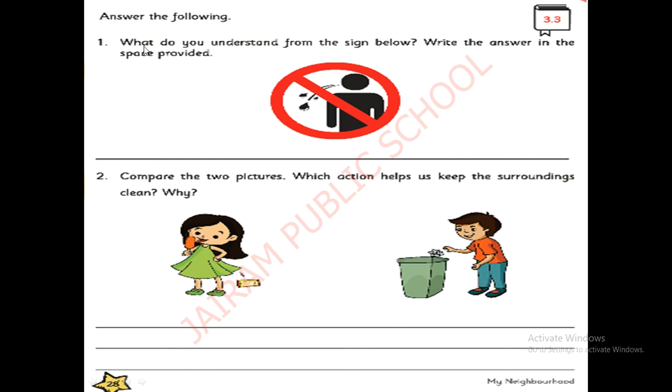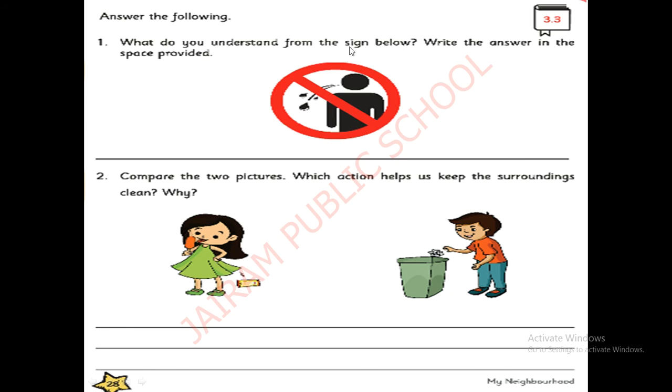What, do, you, understand, from, the, sign, below. See, what do you understand from the sign below?